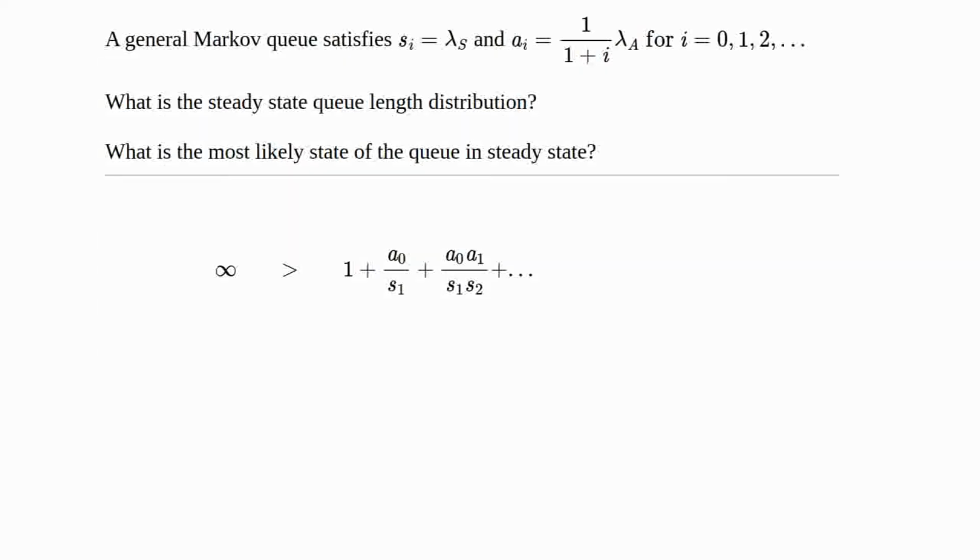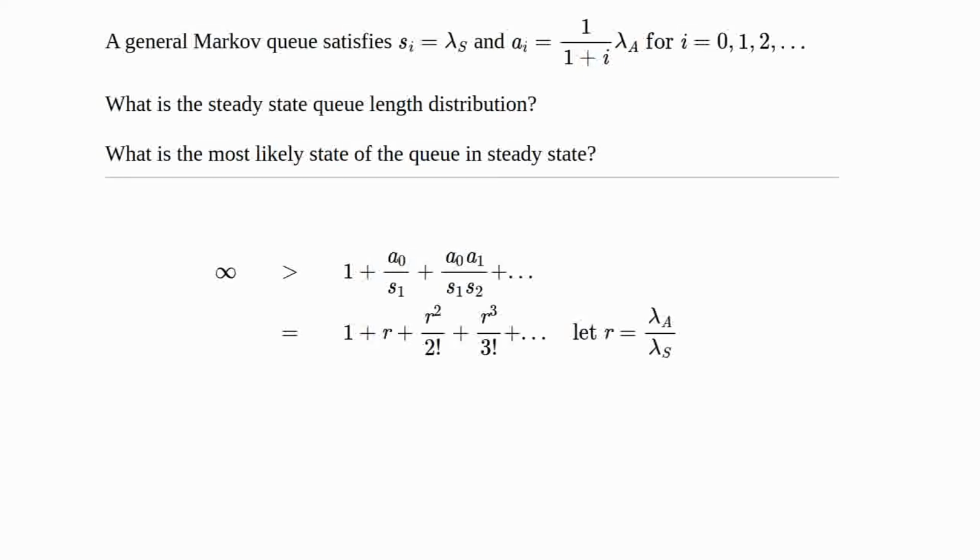And so, as we know, we compute the sum 1 plus A0 over S1 plus A0 A1 over S1 S2 plus A0 A1 A2 over S1 S2 S3, etc. And then we just define R to be lambda A over lambda S, and so that would give us 1 plus R plus R squared over 2 factorial plus R cubed over 3 factorial plus R to the fourth over 4 factorial, plus and so on.